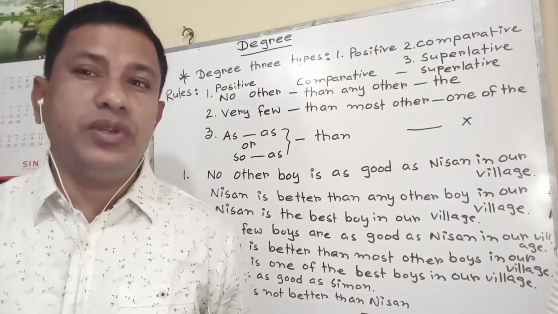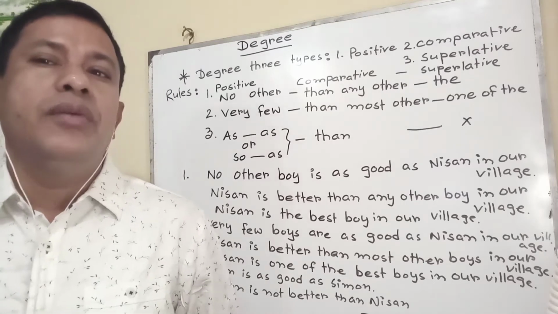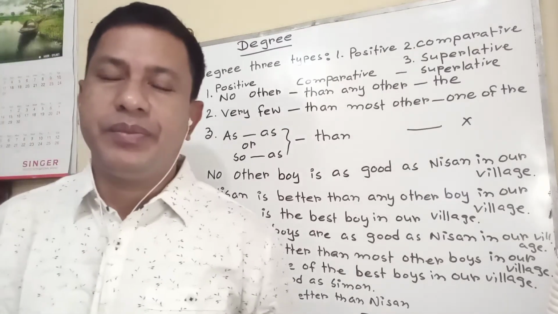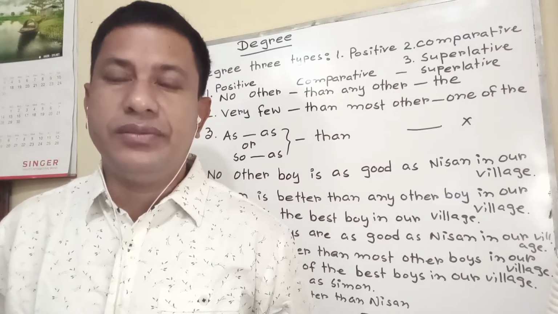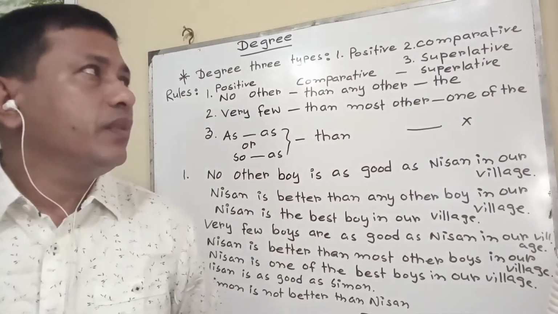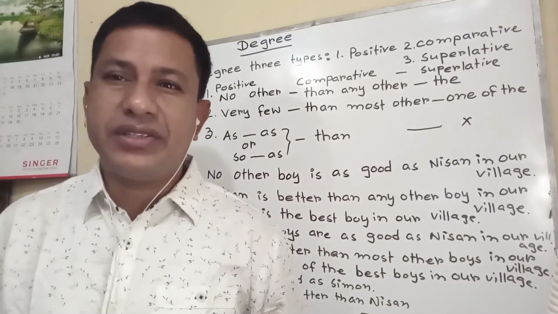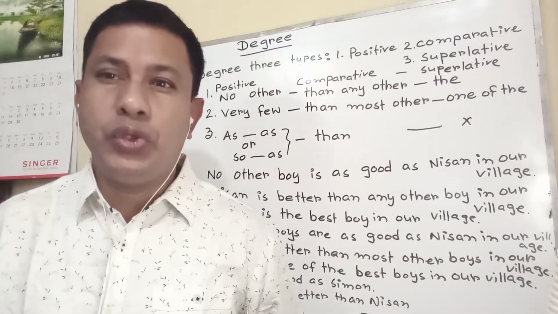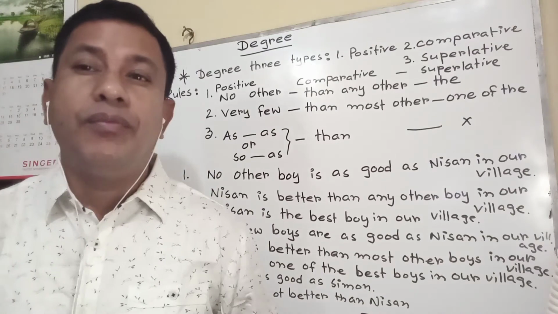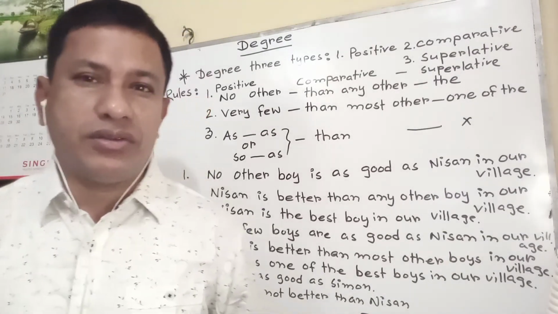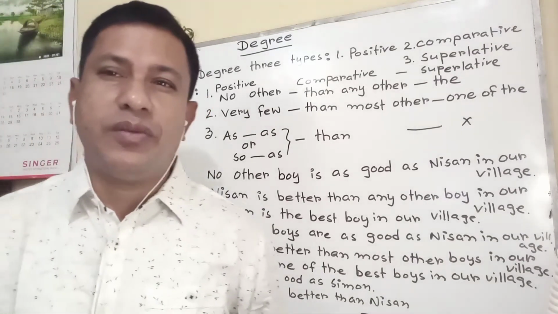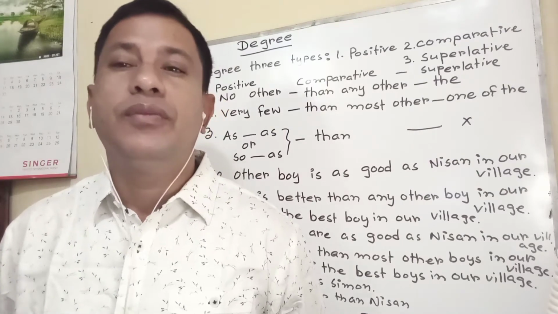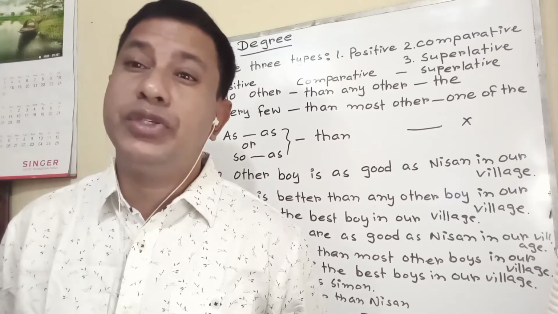That means comparison will be between two things and two persons. Superlative degree, an adjective or a degree which compares a person with many persons, more than two, or a thing with more than two things, is called superlative degree. That means comparison will be among more than two.